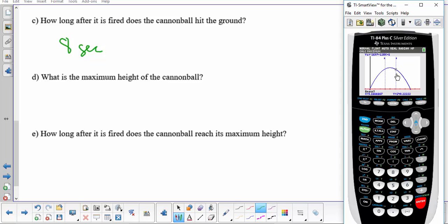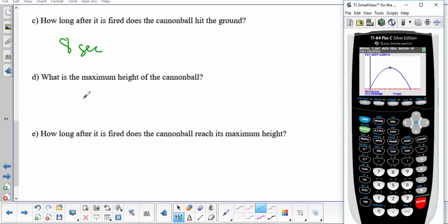Now you'll notice my calculator gave me these 2 dashed lines. So what the calculator is going to do is it's going to find the highest point between these 2 dashed lines. So it wants a guess, you don't really have to guess. Just press enter. And it tells me the maximum is 3.99986, so we can say 4. And it happens at, so the maximum happens at 3.99, pretty much 4 seconds. And the maximum height is 262 feet.